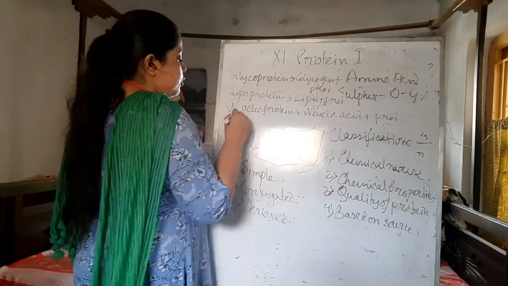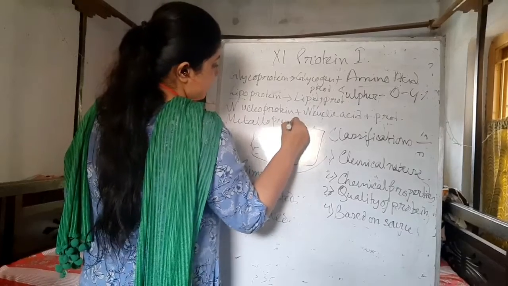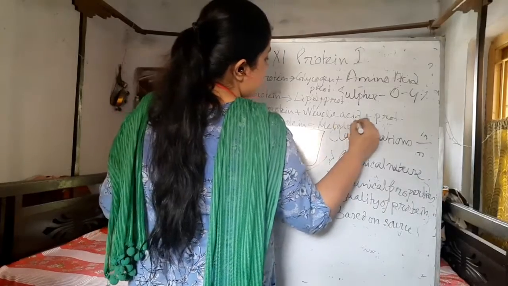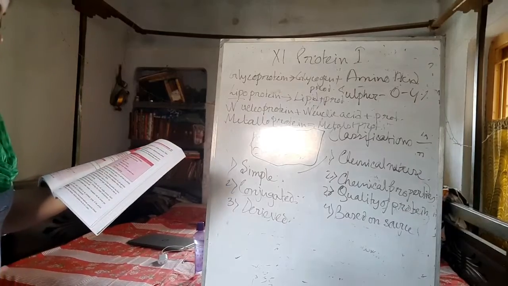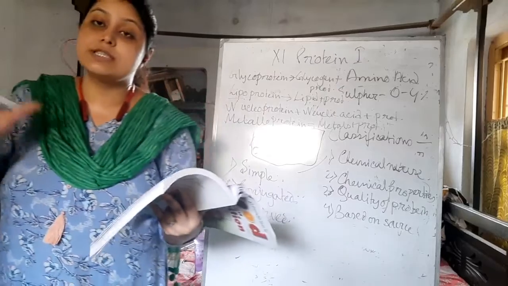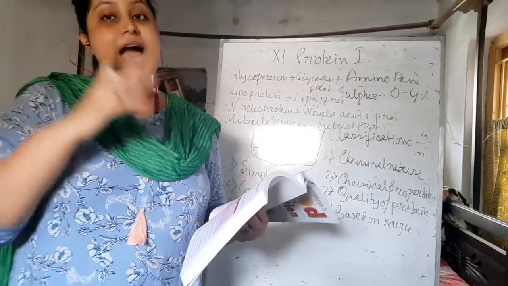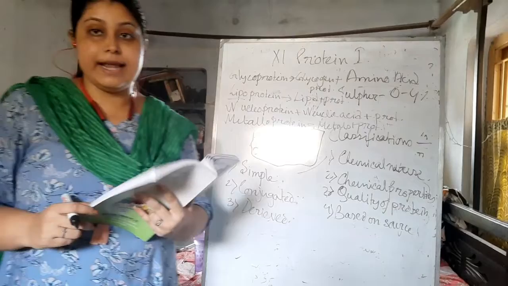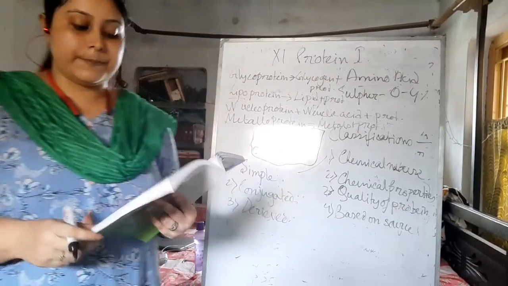Next, the metalloprotein. That means metals and protein. Here the metals are attached as prosthetic groups, and together with the amino acids and these metals they form the metalloprotein. It is also present in hemoglobin, where the heme contains iron, which is a metal.